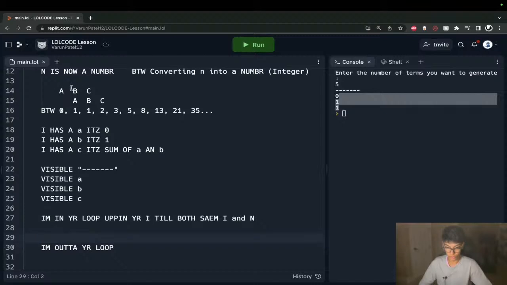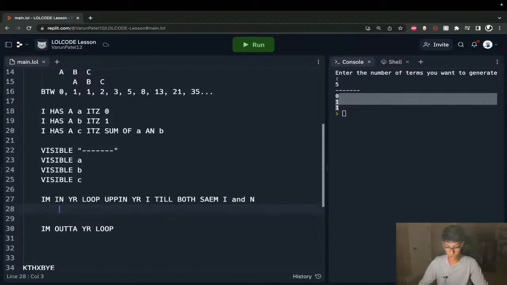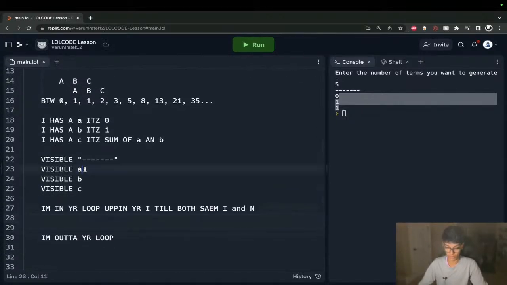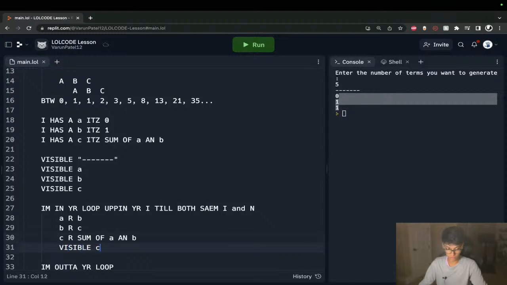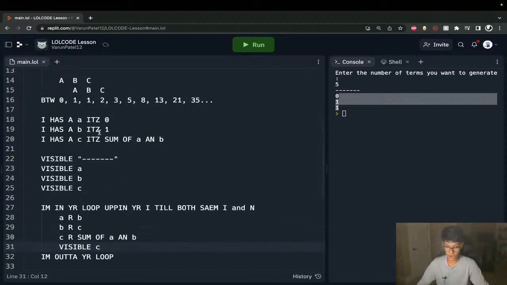Now, since we have our logic figured out, we're just reassigning our variables, right? In order to do variable reassignment with LOLCODE, it's very straightforward. So I have my ABC. I'll say A R B, B R C, C R sum of A and B, and then VISIBLE C. So let me touch over what I've done here. This is where we've done our shift.